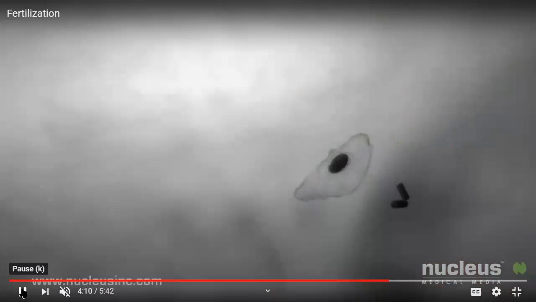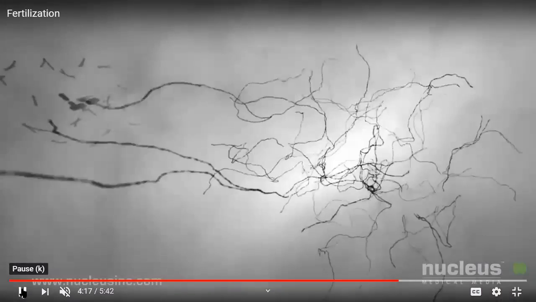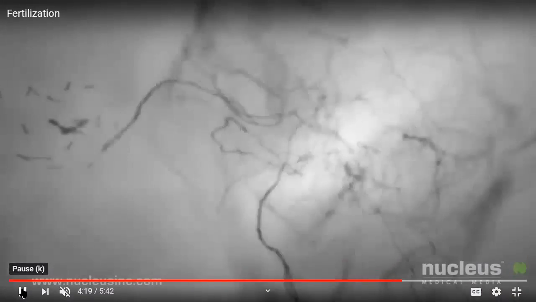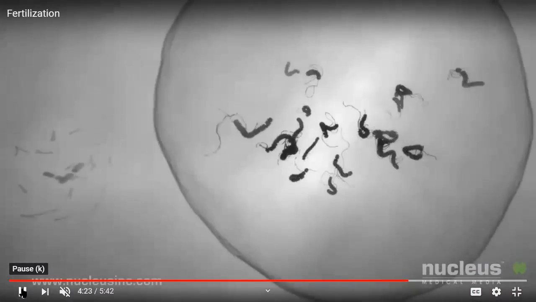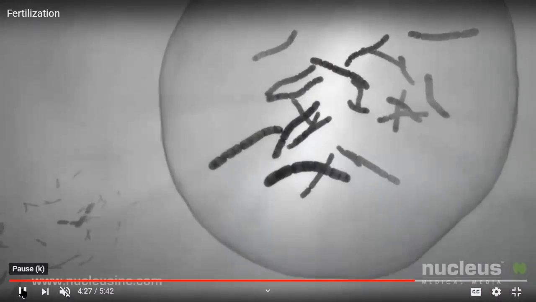Even if they try, they can't enter. Okay, we entered inside the male pronucleus. So actually, one more event should happen here, isn't it? The secondary oocyte is at meiosis 2 and metaphase 2. So that should happen. And one more, the chromosomes of the male pronucleus also need to be hardened.